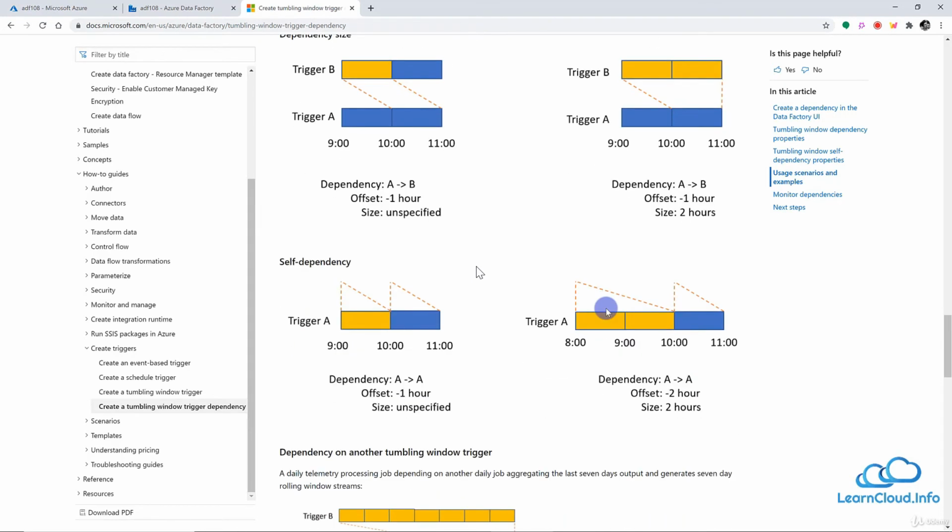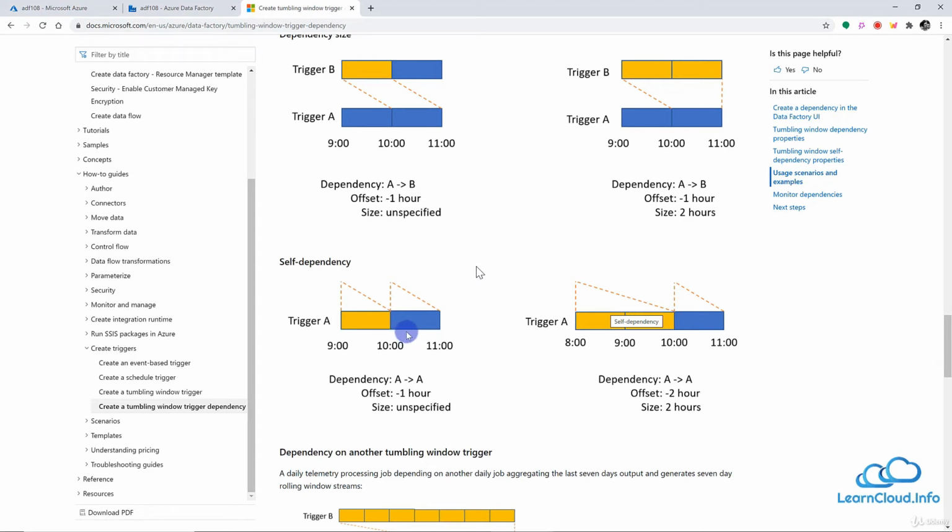And then we can also have the self-dependency. That means if the previous run of the same trigger completes successfully, then only this particular trigger will run. So 10 to 11 will run only when 9 to 10 of the same trigger completes successfully. And if it has not, then it will wait and then it will run.